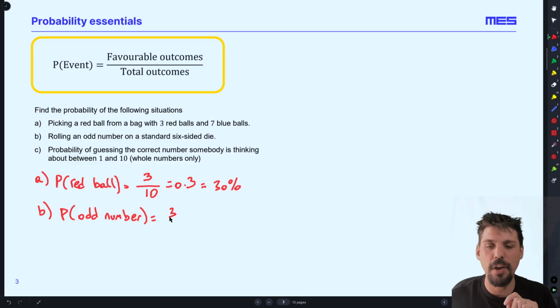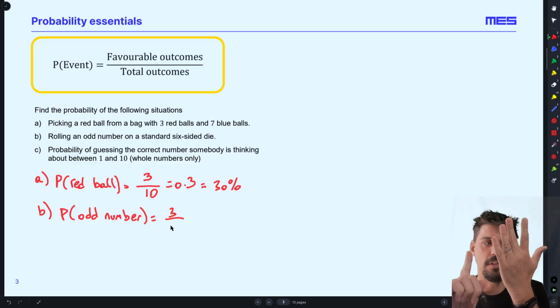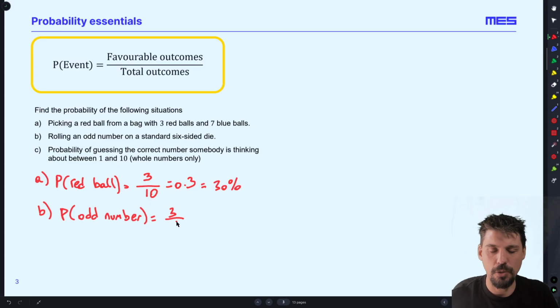There are 3 favorable outcomes out of how many possible outcomes? You could have rolled a 1, a 2, a 3, a 4, a 5, a 6. So we are looking at 3 out of 6, which we can simplify to 1/2. We could also write that probability as 0.5. We could write it as 50%. It's 50-50.